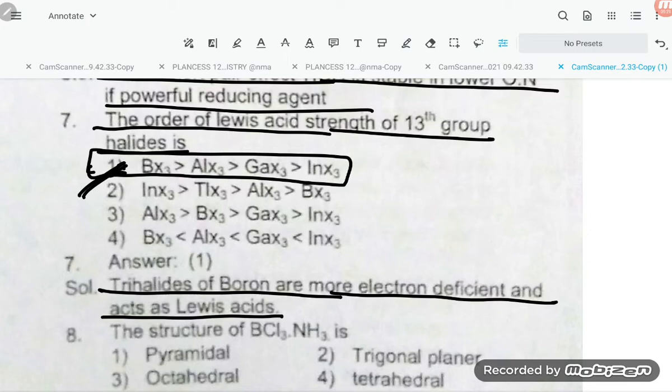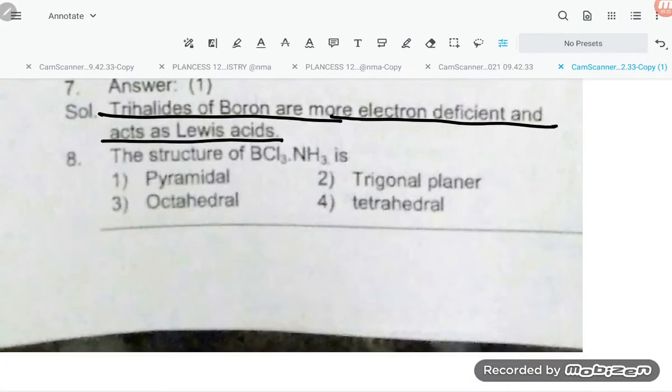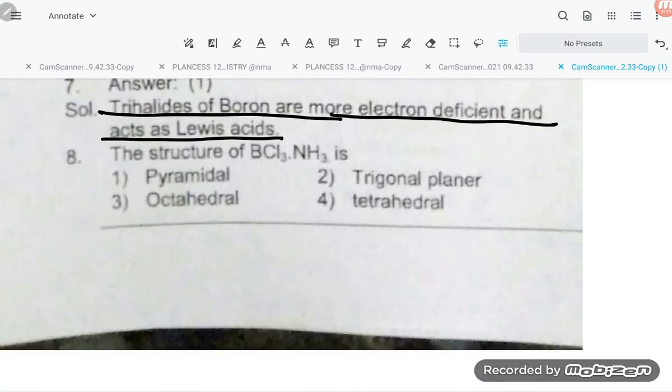Now, the structure of BCl3 and NH3 is: BCl3 is planar and NH3 is pyramidal.